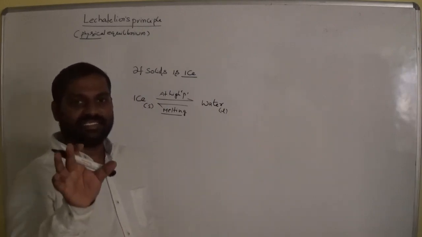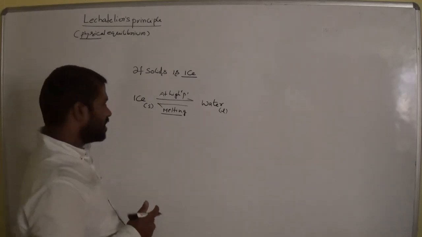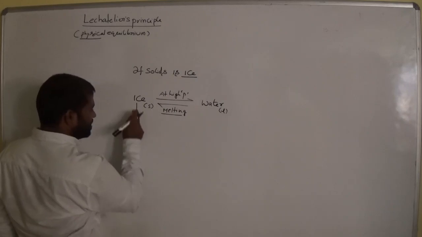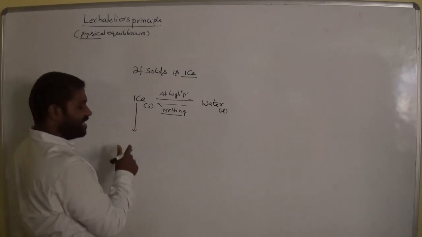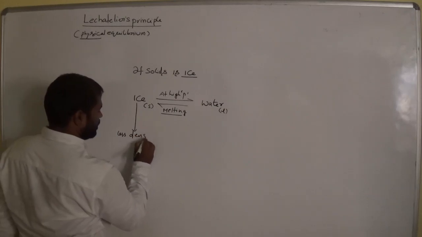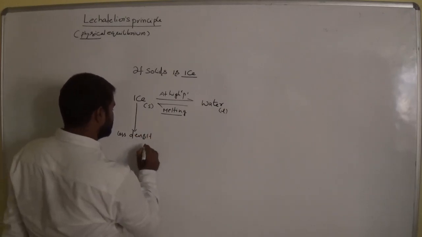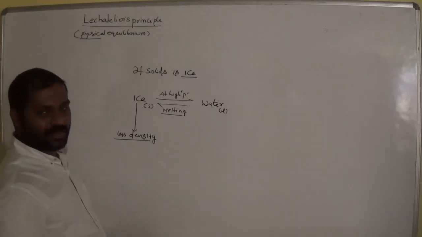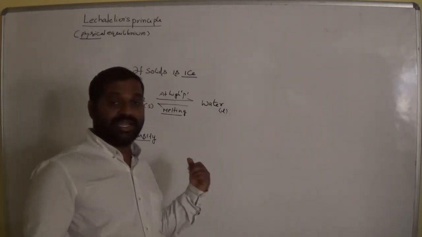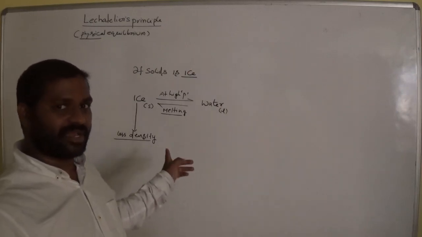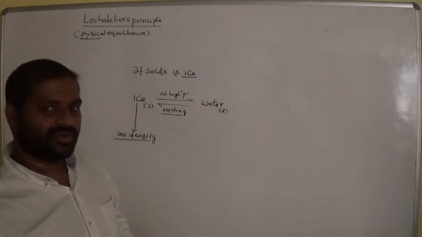Ice has less density, am I right? This ice which is in solid state is generally of less density. The density of ice is less. Suppose it had high density, what happens? It would sink into the water, but it has less density. Why? Because it always floats on the water, am I right?